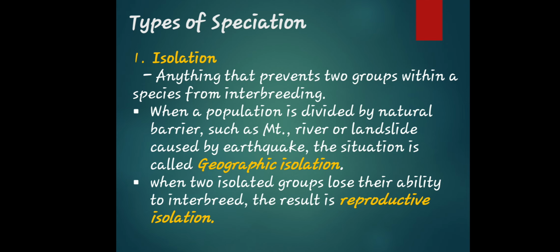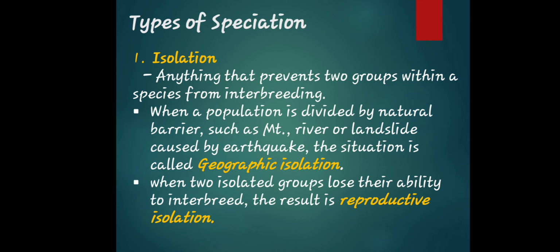Okay. So always remember that when we say isolation, it is anything that prevents two groups within a species from interbreeding. So what do you mean by interbreeding? Interbreeding is the act of mixing different species or varieties of animals or plants and thus producing hybrids. So generally, in an easy way, interbreeding is the mixing of different species or varieties.